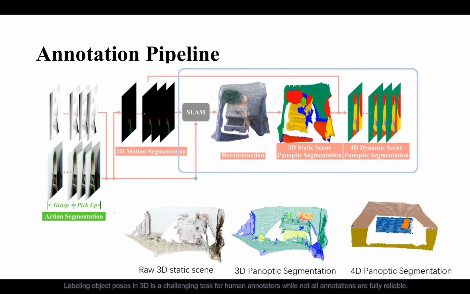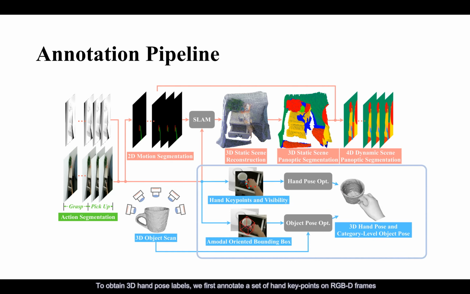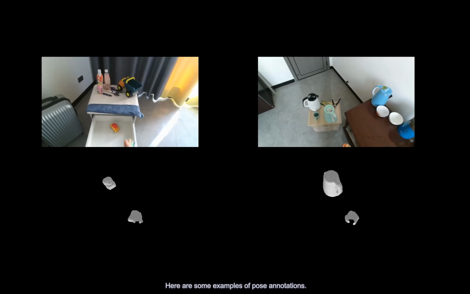panoptic segmentation. Labeling object poses in 3D is a challenging task for human annotators, and not all annotations are fully reliable. Existing pose optimization techniques are mostly designed for instance-level pose annotation, which requires corresponding CAD models for objects of interest. Therefore, we have scanned all the 800 objects in our dataset for pose optimization purposes. To obtain 3D hand pose labels, we first annotate a set of hand key points on RGBD frames and then leverage an optimization module to recover the underlying 3D hand. For category-level object poses, we manually fit amodal-oriented bounding boxes to objects or object parts in RGBD frames and further optimize them by leveraging the object mesh. Here are some examples of pose annotations.